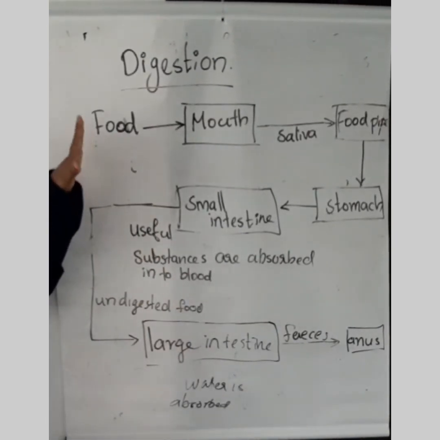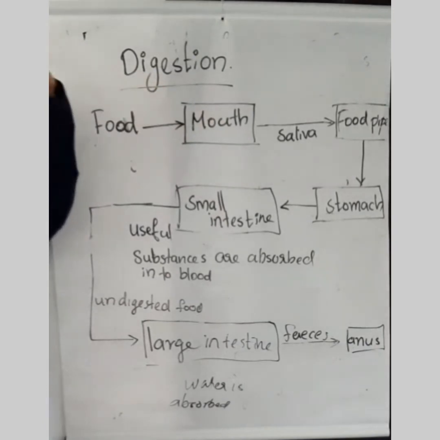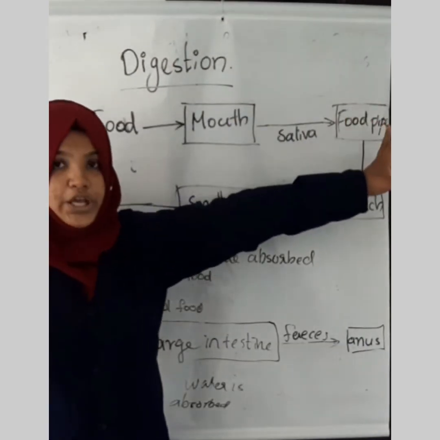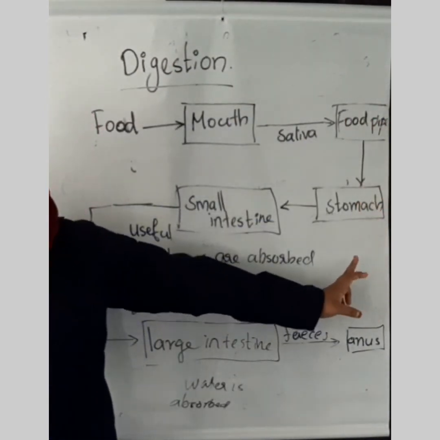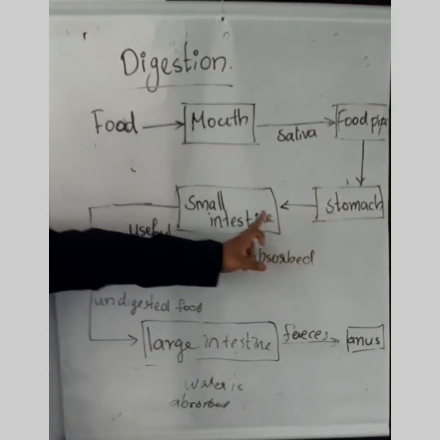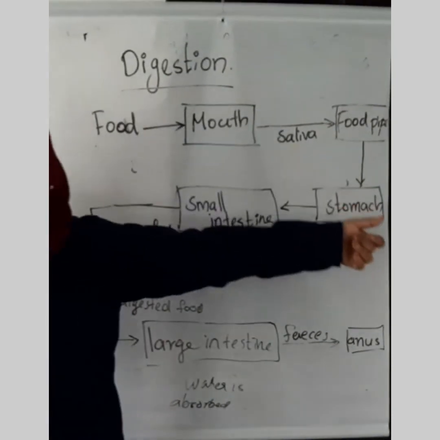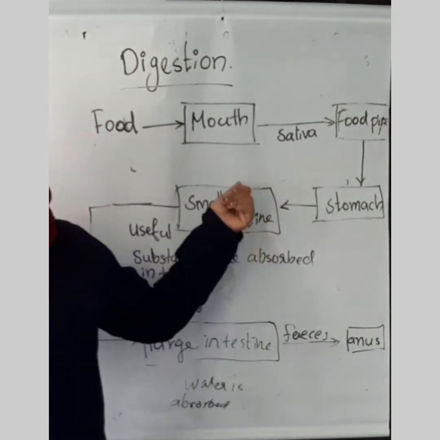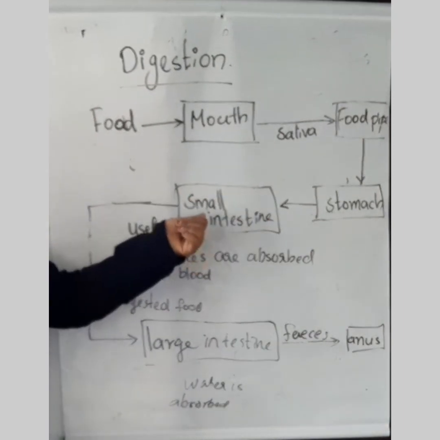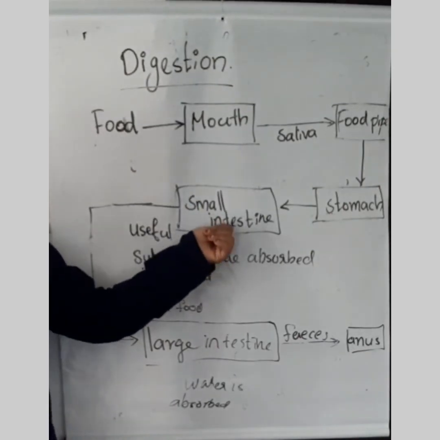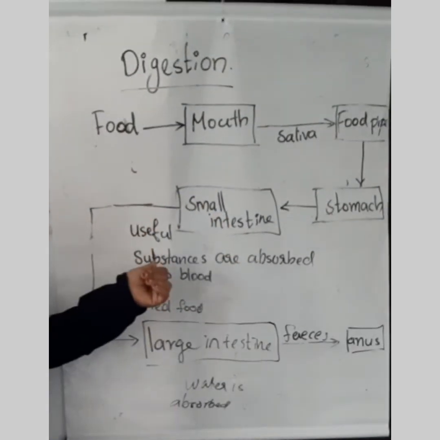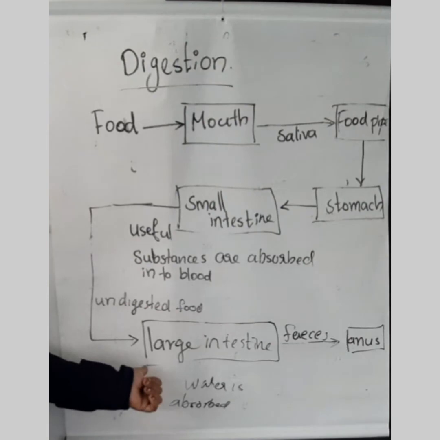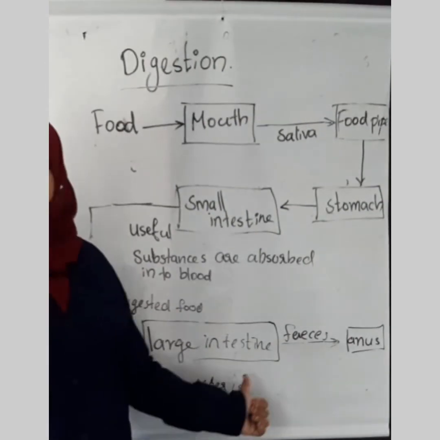Food from the mouth is mixed with saliva and goes to the food pipe. Through the food pipe, it reaches the stomach. From the stomach, the food is churned and it passes to the small intestine, where the useful substances are absorbed by the body, and the undigested food passes into the large intestine.